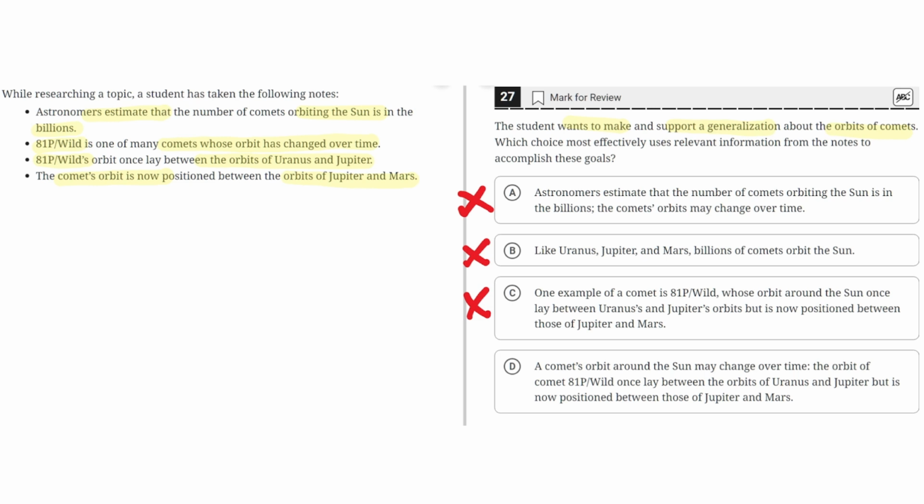D. A comet's orbit around the Sun may change over time. The orbit of comet 81P/Wild once lay between the orbits of Uranus and Jupiter, but is now positioned between those of Jupiter and Mars. This is the correct answer because it properly makes a generalization, which is that a comet's orbit around the Sun may change over time, and then it supports that generalization by providing an example, which is that the comet 81P/Wild once lay between the orbits of Uranus and Jupiter, but is now positioned between those of Jupiter and Mars. So D is the correct answer.